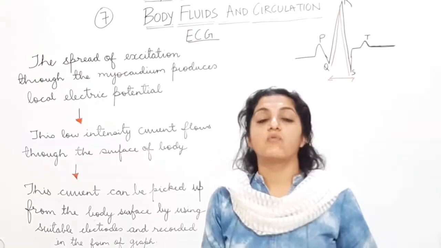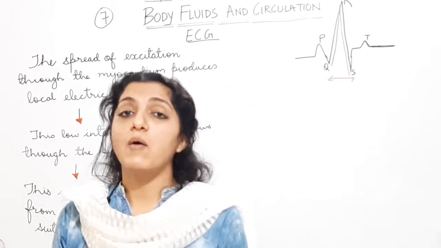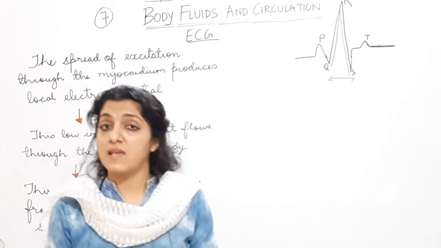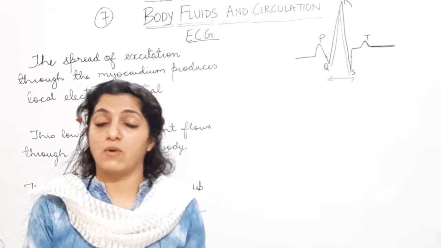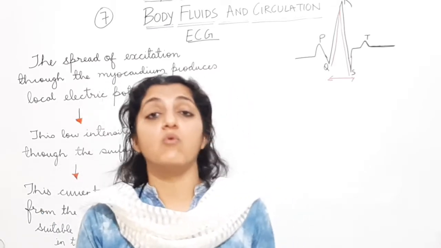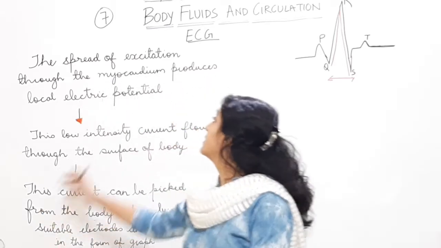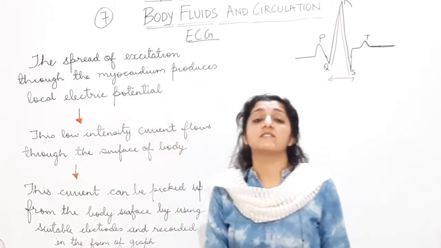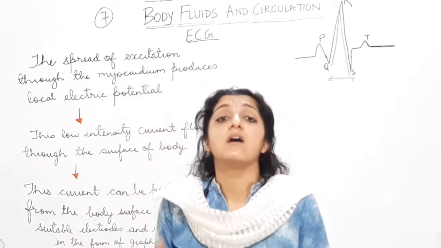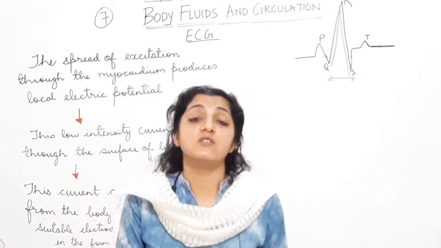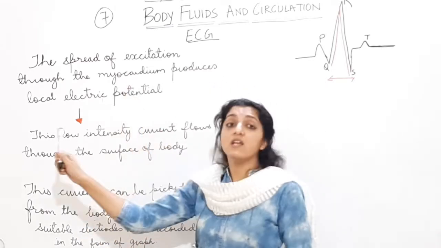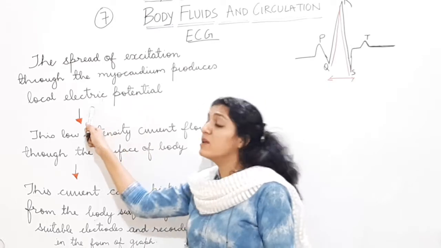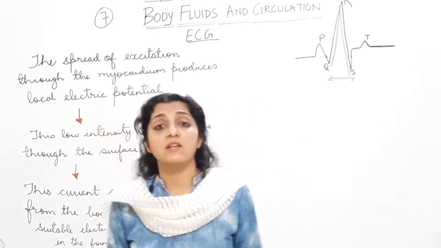All right. For you to write your answer about ECG in your state board exam, this chapter is for your 12th, okay, this is in your 12th state board. So you will be writing the spread of excitation through the myocardium, that is the specialized musculature of the heart which has this specialized nodal tissue. The spread of excitation through the myocardium produces a local electrical potential.